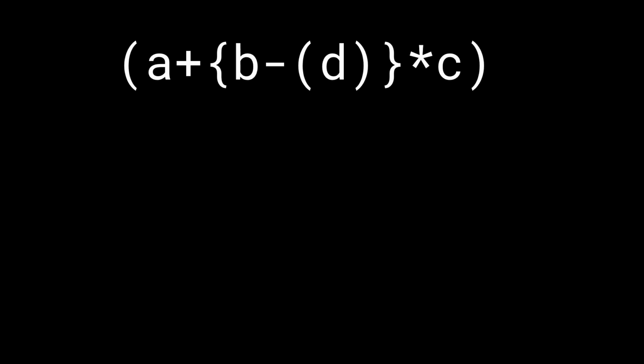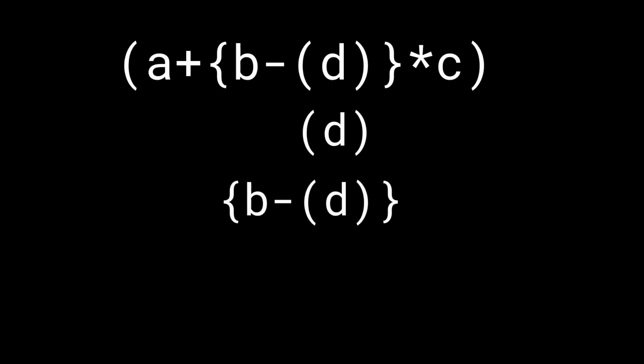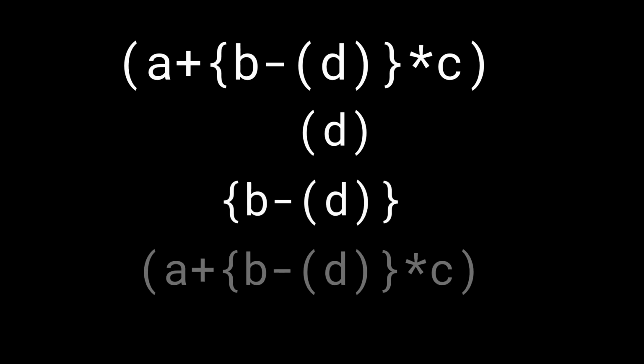The first thing you would want to do is look at the innermost brackets. That is, the innermost brackets contain the value d. So let's go ahead and evaluate that first, right? We want to focus on the innermost first and then slowly zoom out to the outermost. Now, what do we zoom out to? We would zoom out to b minus d in the next step. And this would then finally lead us to the entire expression.